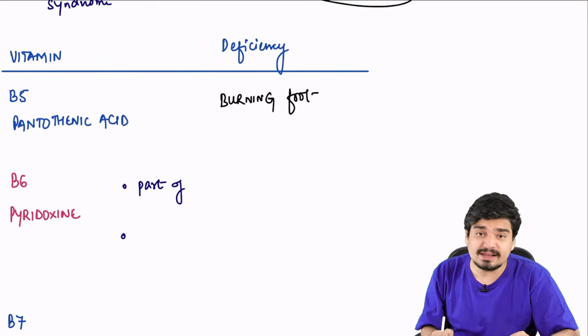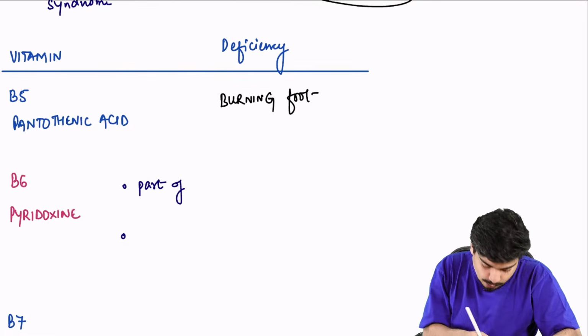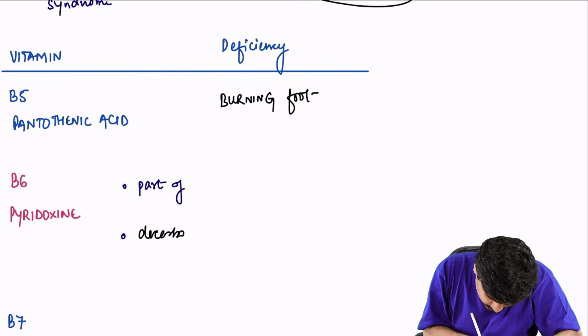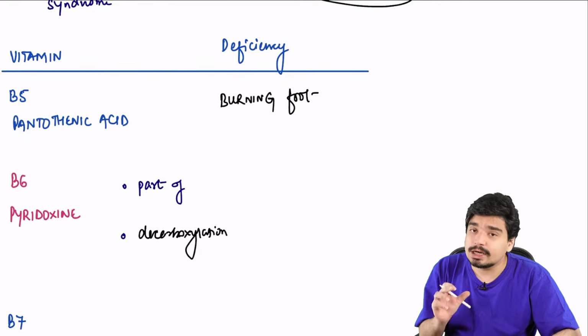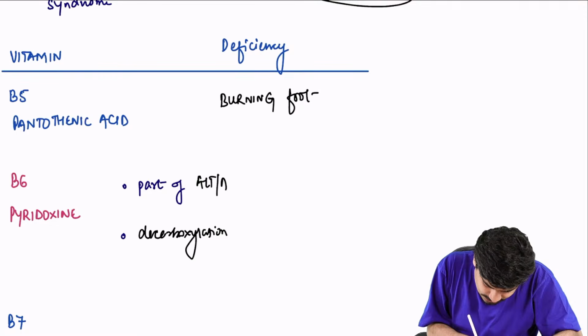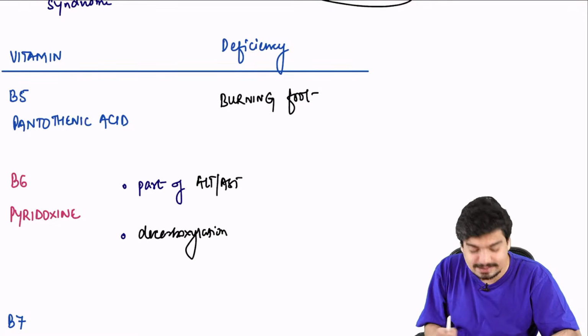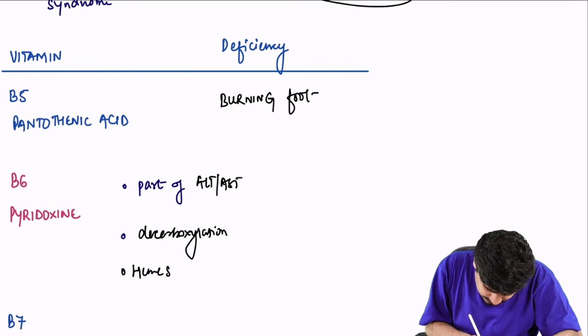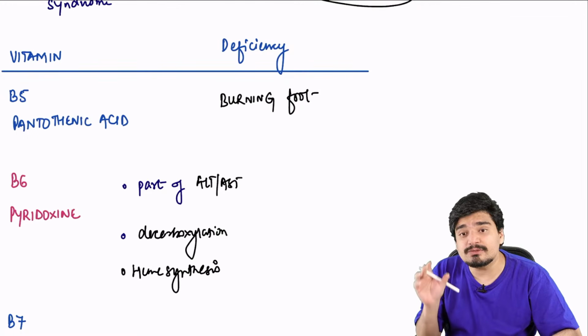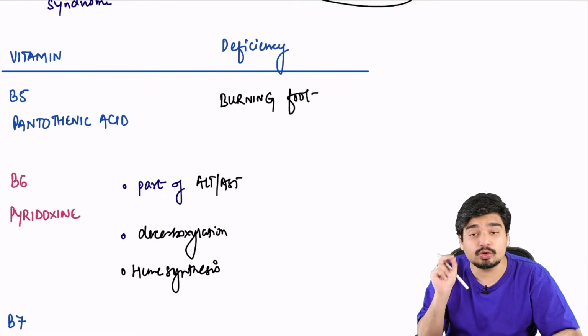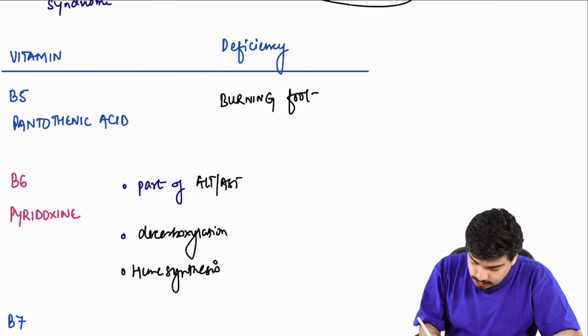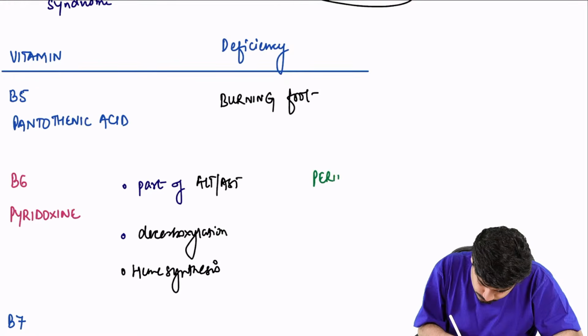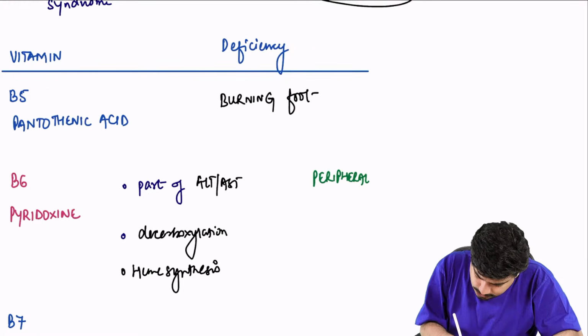You have vitamin B6. Remember, the main function of vitamin B6 in the body is decarboxylation. It's also part of ALT and AST, your liver enzymes. It also helps in making heme. So its deficiency, very characteristically, deficiency of pyridoxine, is known to cause peripheral neuropathy in older children and in adults.